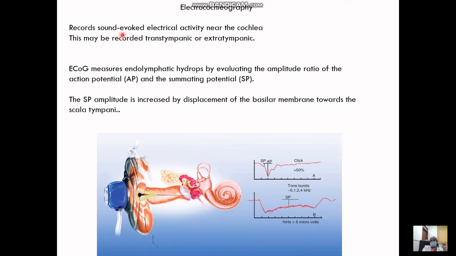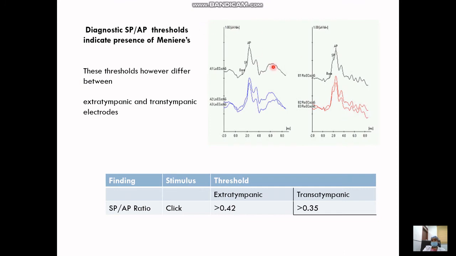So it records the sound-evoked electrical activity near the cochlea. This measures by evaluating the amplitude ratio of the action potential and the summating potential, which is generated by the stria vascularis. Whenever there is displacement of the basilar membrane towards the scala tympani, so that the space is increased and the basilar membrane is stretching out into the scala tympani, there is an increase in the summating potential amplitude. Because of which the ratio obviously increases.